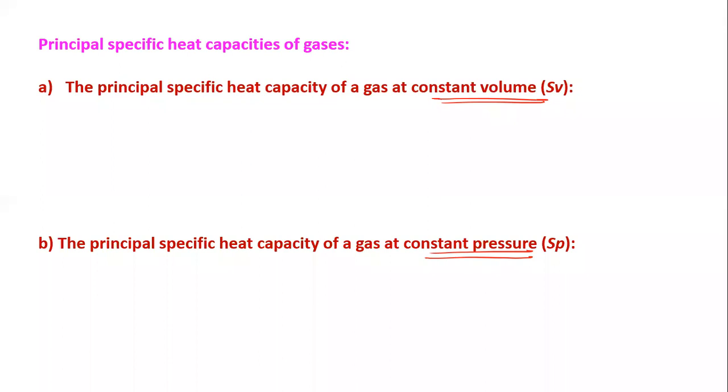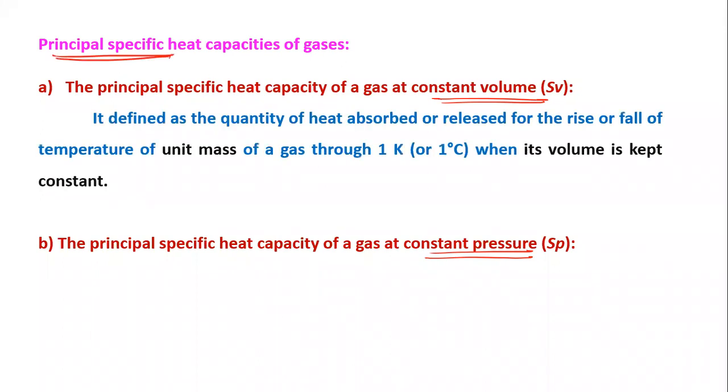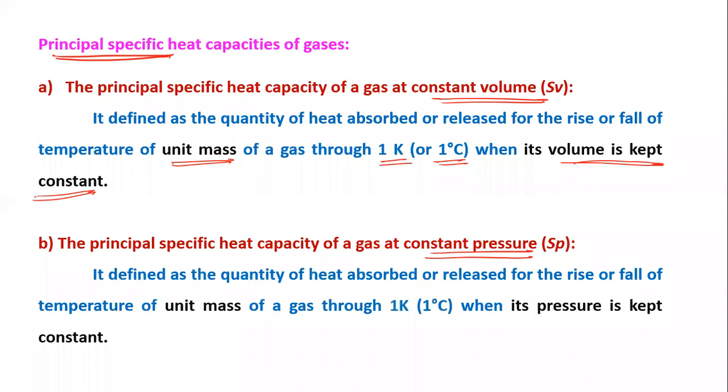So it is the quantity of heat absorbed or released by unit mass of gas to raise the temperature by 1 Kelvin or 1 degree Celsius when volume is kept constant. The same definition we can write here again: unit mass of substance, raise the temperature by 1 Kelvin or 1 degree Celsius when pressure is constant. That is called the principal specific heat.